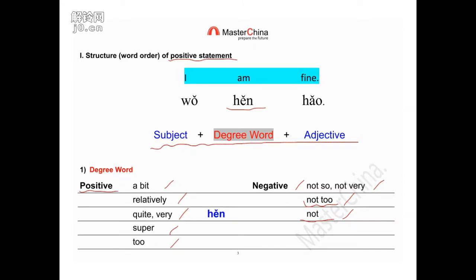In this class, we will focus on the most commonly used degree word, 很. Later, in the other lessons, we will give you all the degree words one by one, just to help you understand them more. But today we focus on 很. I think some people already know it. Some people have learned Chinese for a while and are familiar with this expression.